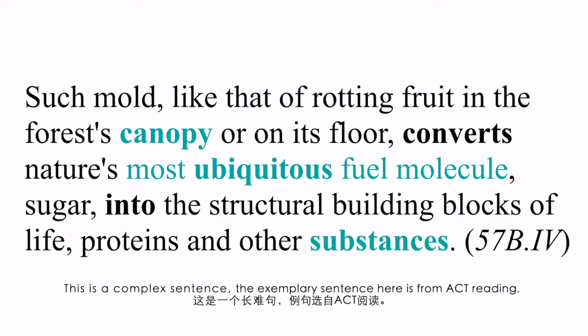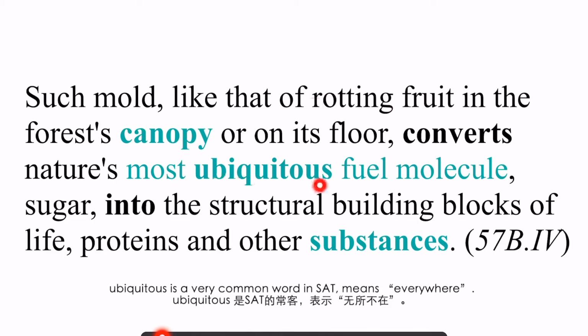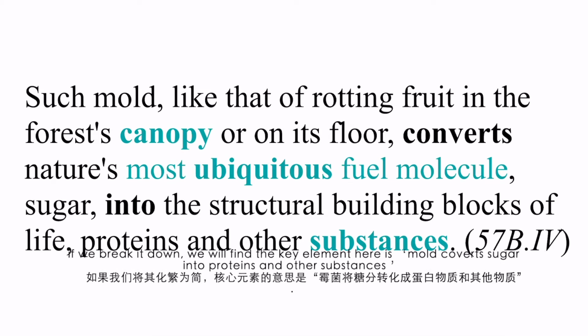This is a complex sentence, and the exemplary sentence here is from ACT reading. Here, mold is fungus, and rotting we know is going bad and decomposed. Ubiquitous is a very common word in SAT, means everywhere. If we break this complex sentence down, we find the key element here is mold converts sugar into protein and other substances.